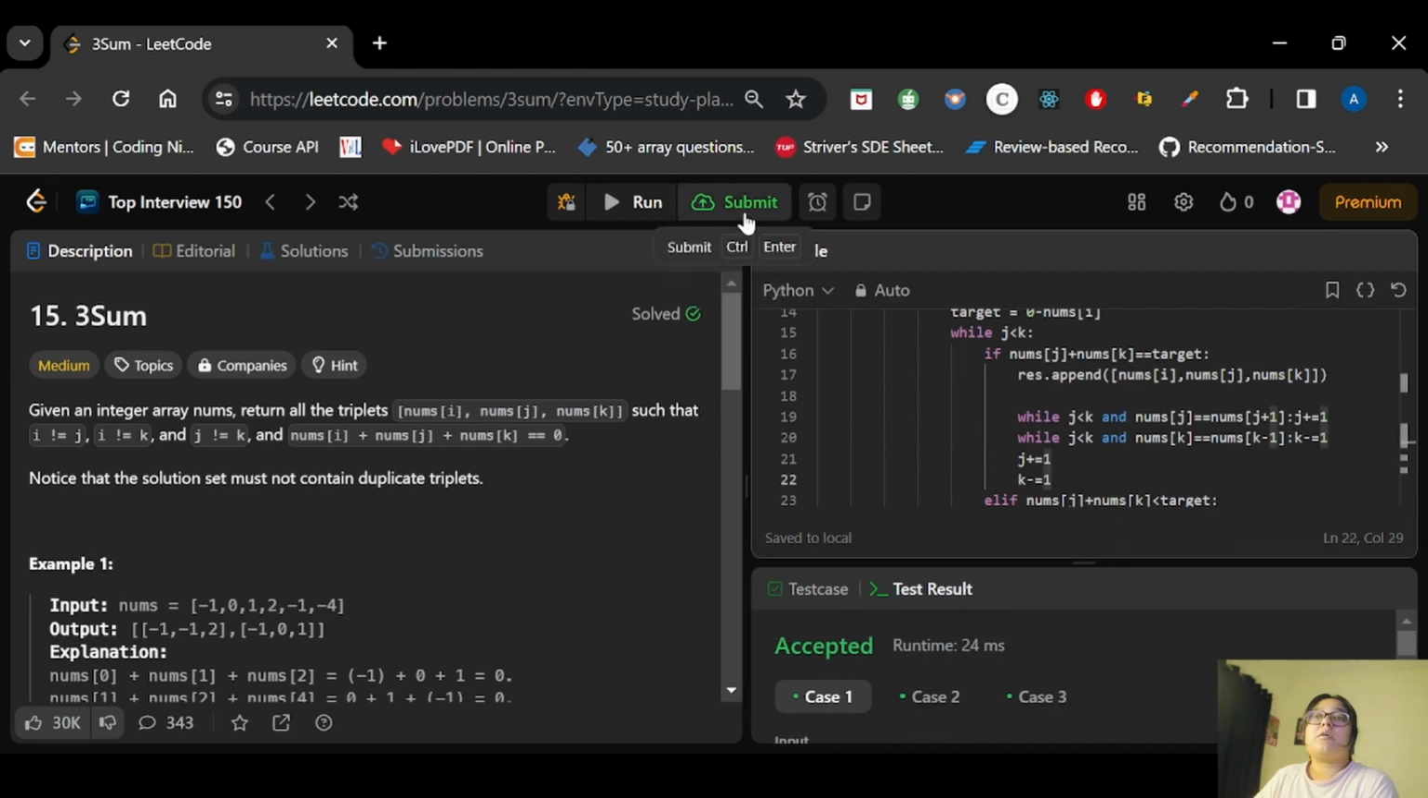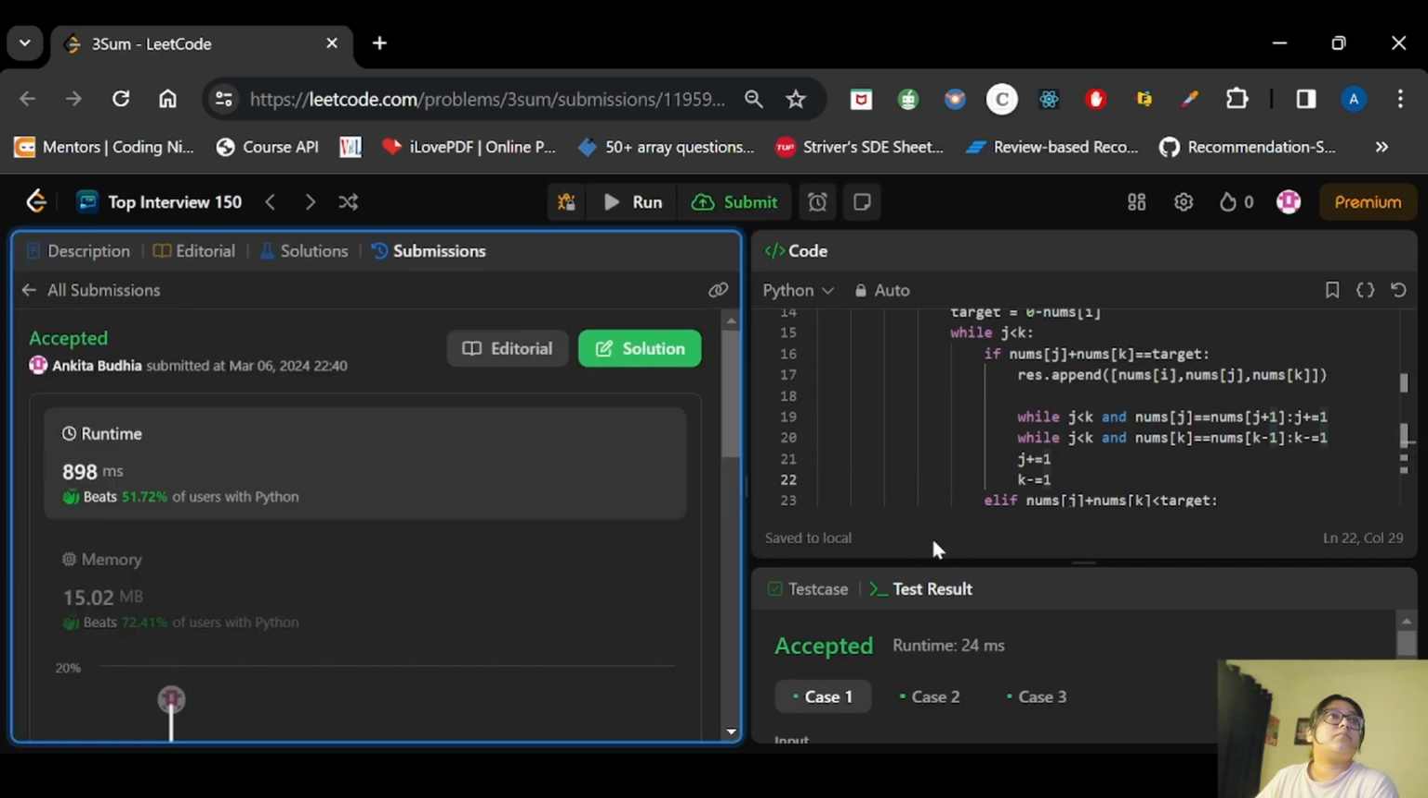So now let's submit the code. So the sample test cases are passed and the code has also been accepted.